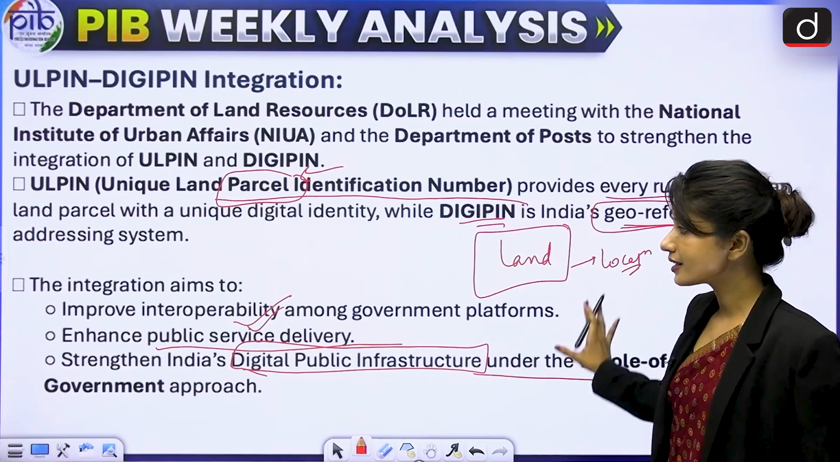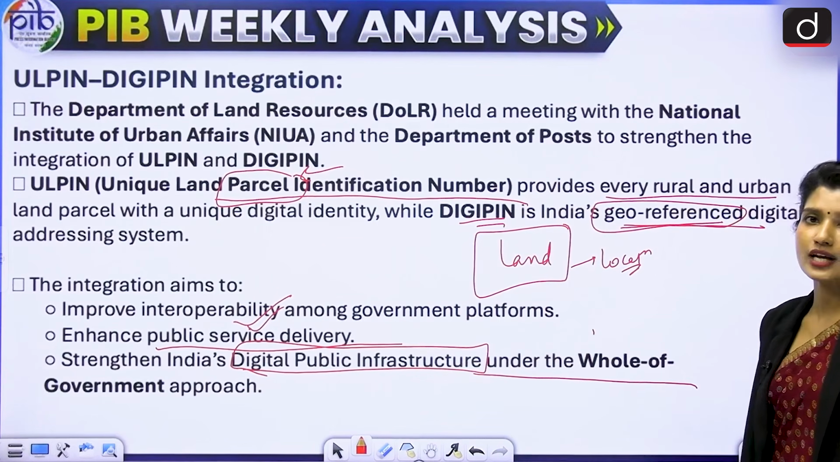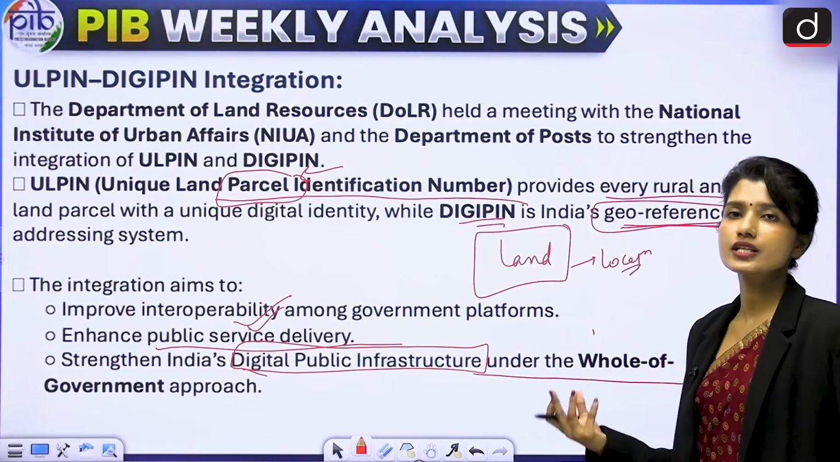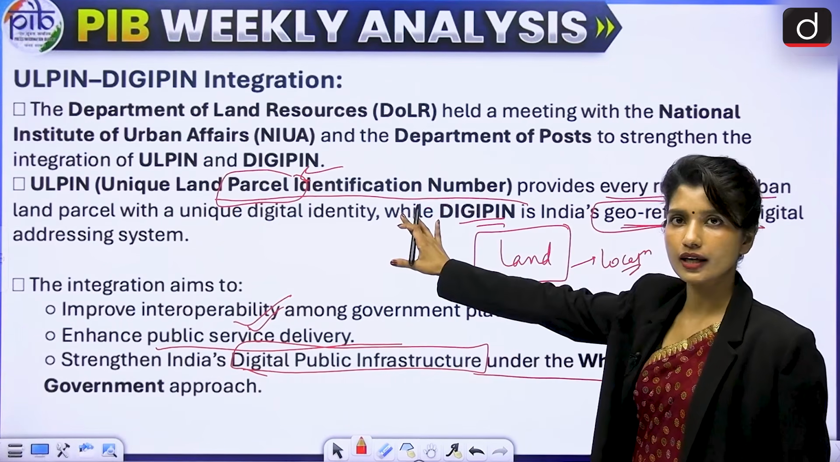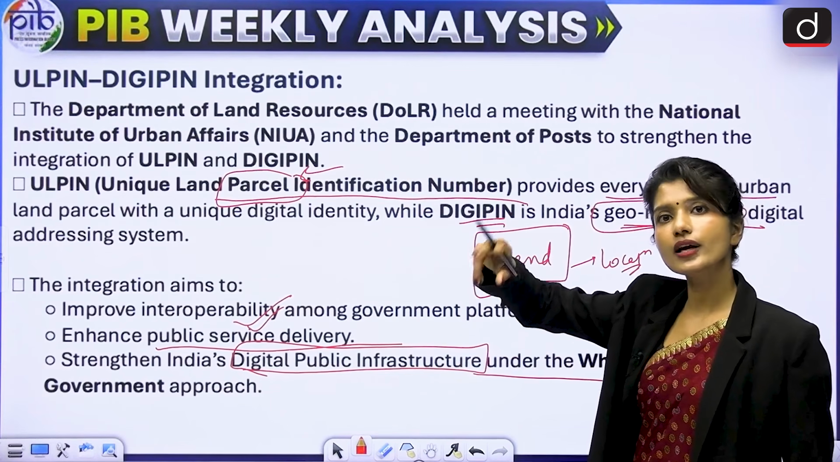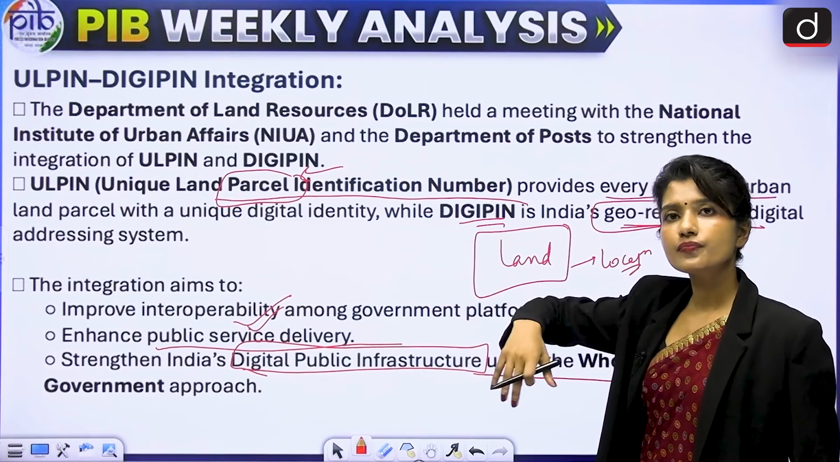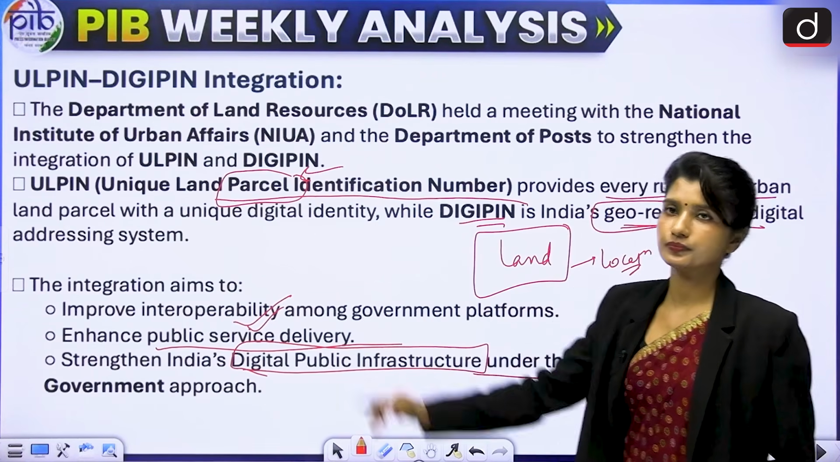So this is aimed at integrating these two things so that whole of government approach can be improved, so that all the ministries and departments and agencies can work together, because every information is anyway online now. They can identify which land parcel we are talking about and where it is located. So they can integrate, they can coordinate among themselves because of this integration.